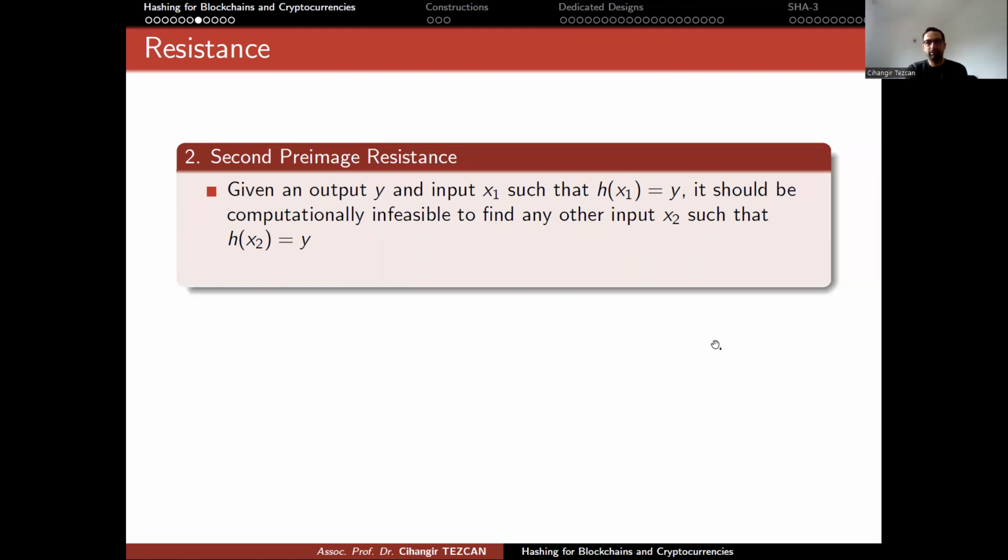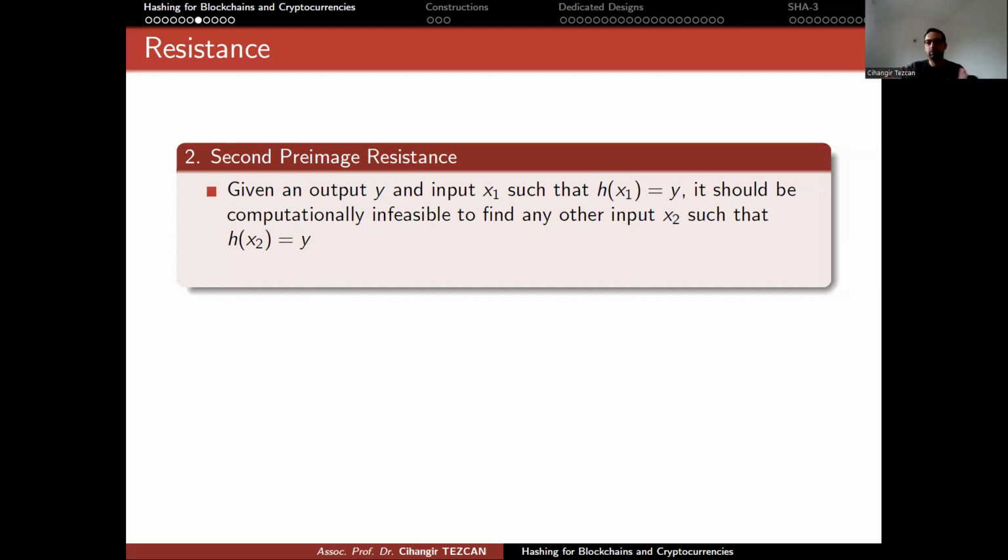So let's move on to the second property that we want. It is called the second preimage resistance. Given an output y and an input x1 such that h(x1) equals y, it should be computationally infeasible to find any other input x2 such that h(x2) equals y. So this time you have an input, you have the output, which is easy to calculate if you already know the input. But now you are trying to find another input which is different than x1, but also provides the same output.